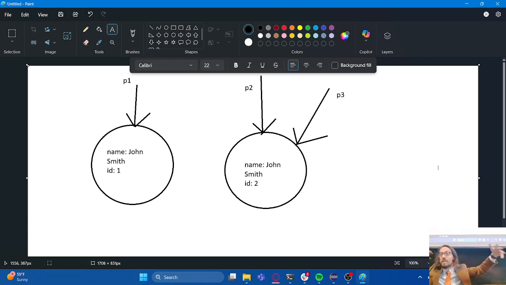I would make the argument that we as humans do this all the time. You all know me as Professor Shook, right? Or something along those lines. When I go home, my 6-year-old daughter does not call me Professor Shook. She calls me Dad. Professor Shook, Dad: two references that point to the exact same instance, right? We as human beings use this concept all the time. Very common for us to do.